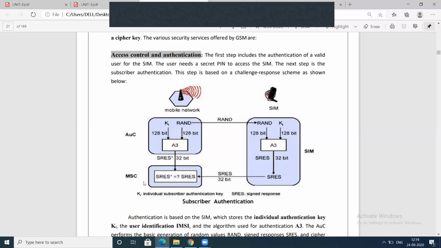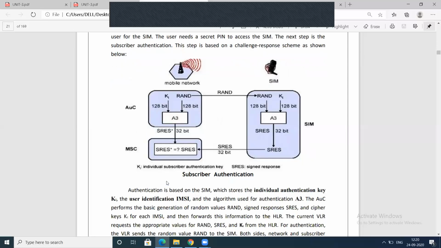At the mobile switching center, we check the subscriber authentication by comparing the authentication center SRES and the SIM SRES. If these two are the same, then the subscriber authentication will be completed and verified. This is the first one, access control and authentication.